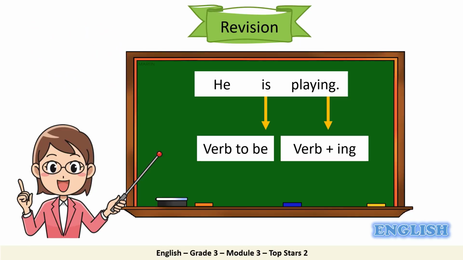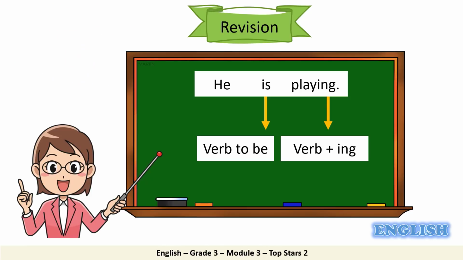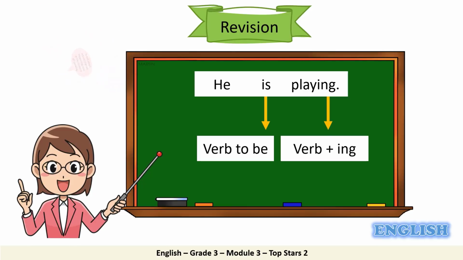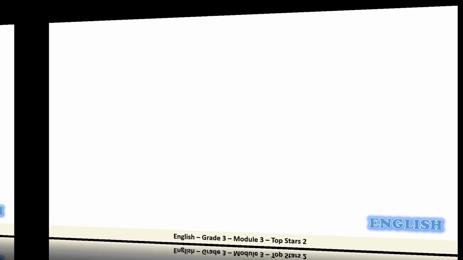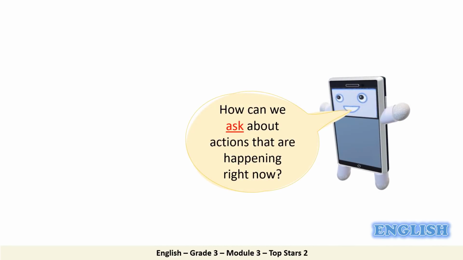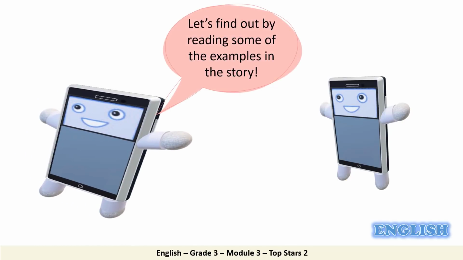Now, can you help me answer this question? Why do we use this form? Wonderful! We use this form to talk about actions that are happening now at the moment of speaking. Very well. Now, I'm going to need you to help me answer the question, how can we ask about actions that are happening right now? Let's do this by looking at some examples from the story that we read before.